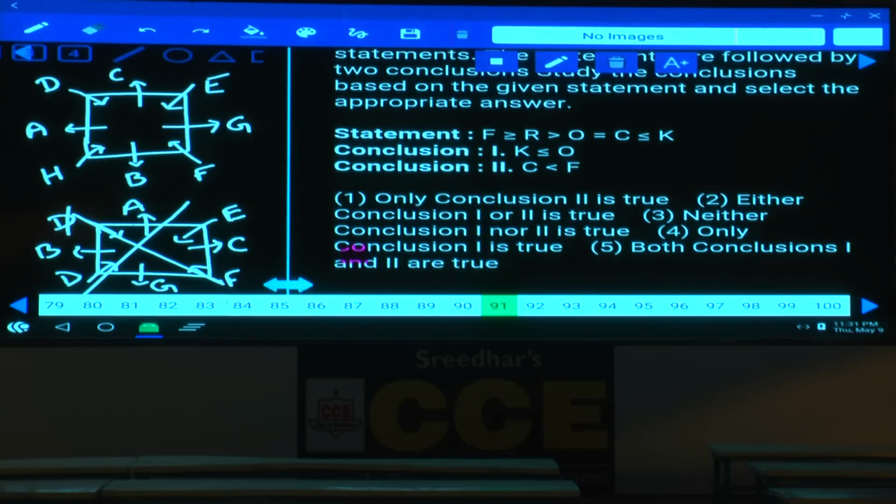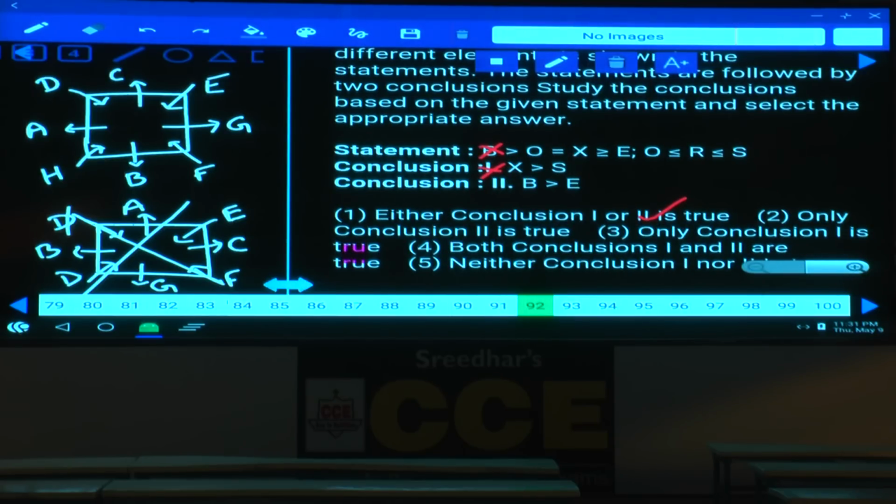Now in this one, K and O. K lesser than or equals to O, O lesser than or equals to K means K greater than or equals to O, but not lesser than. And C and F, two opposite symbols, no relation, hence neither one nor 2, choice 3, 91. Then question number 92.